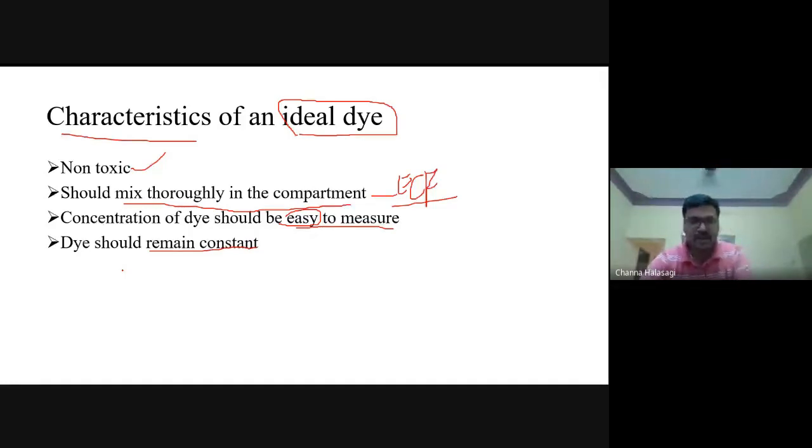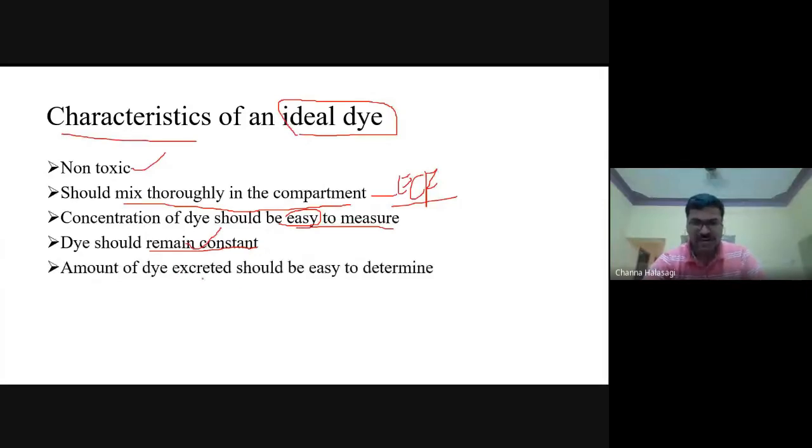The amount of the dye excreted or metabolized, that also we should be able to determine very easily. Then only we can put that in the formula. So we should be able to easily measure the concentration as well as the amount of the dye excreted. Only such are the ideal characteristic features of the dye that we are going to use. Did you understand this, guys?